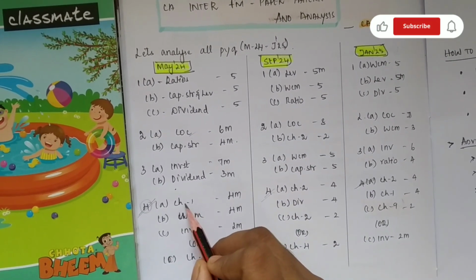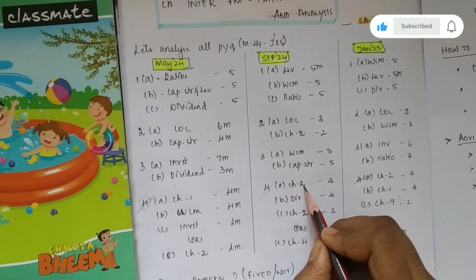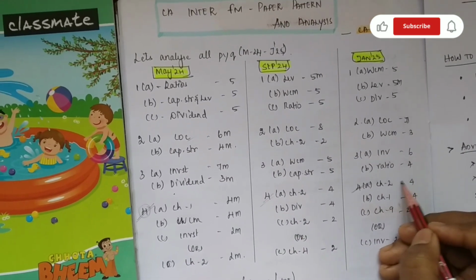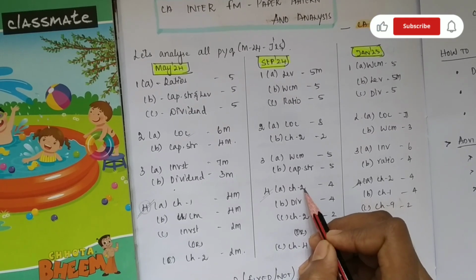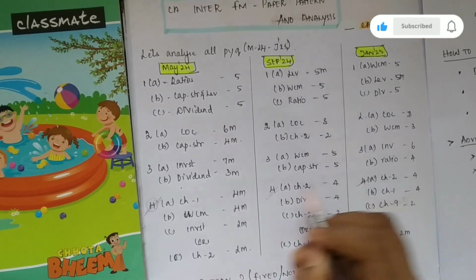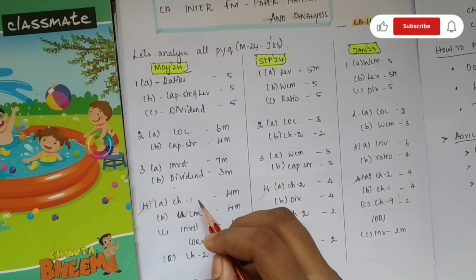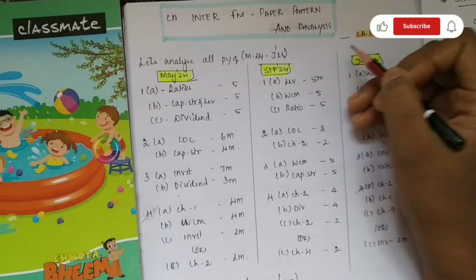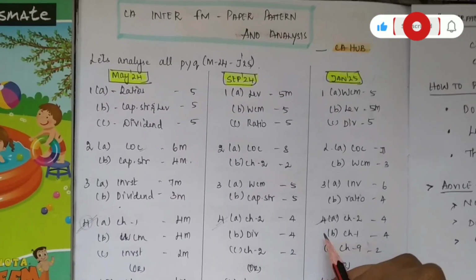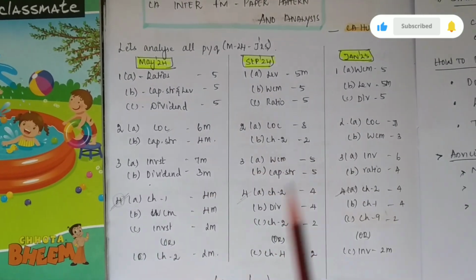Here we see that we have chapter 1, here chapter 2, here chapter 2. So there is no common pattern. We can't prepare our paper pattern based on the majority. No, we cannot prepare. The ICAI is not like that. They can ask anything from any chapter. So there is no common paper pattern. From this, what you have come to know is there is no common paper pattern.